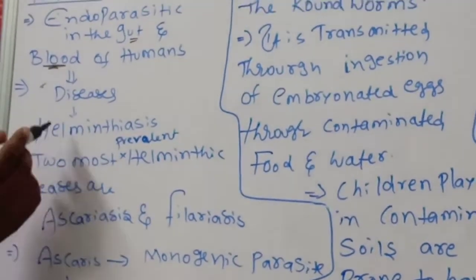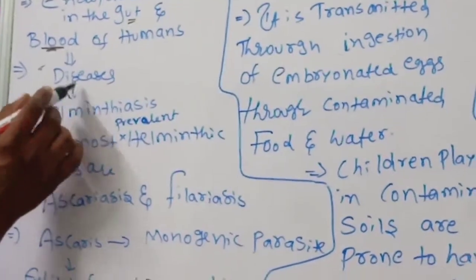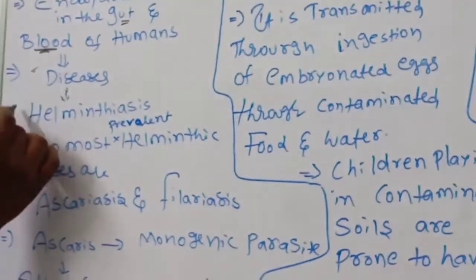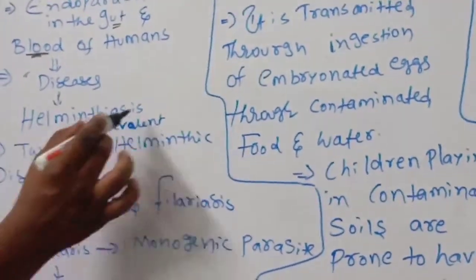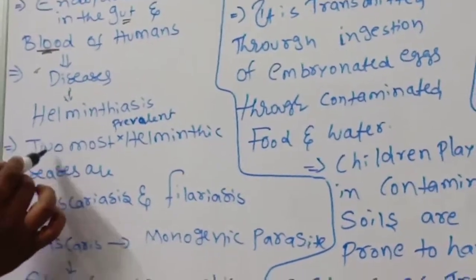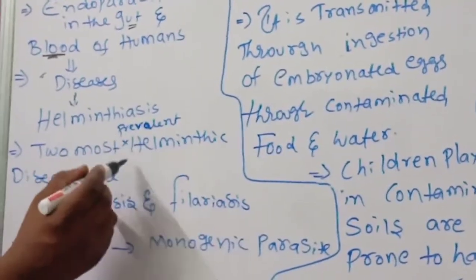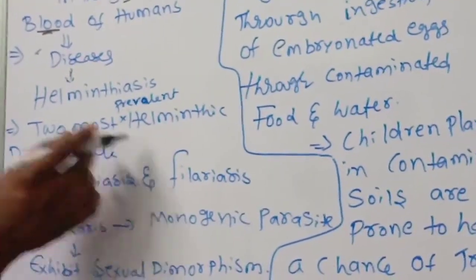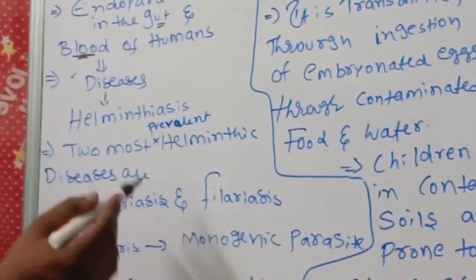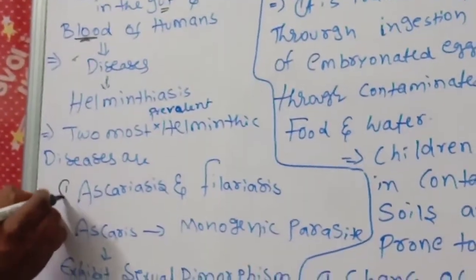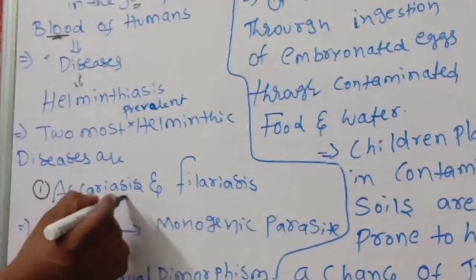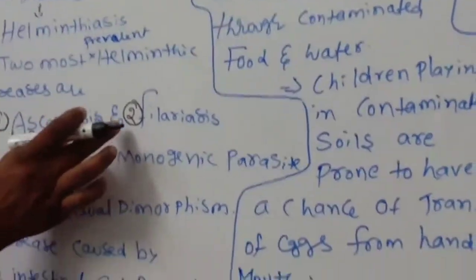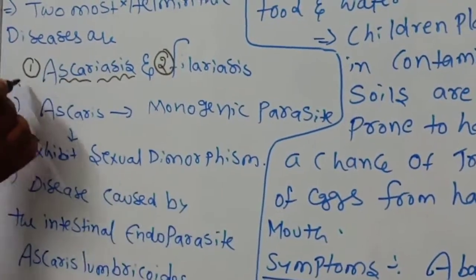The disease caused by helminthic parasites is called helminthiasis. The two most prevalent helminthic diseases, meaning the most common or most dangerous, are number one, ascariasis, and number two, filariasis. Ascariasis and filariasis.